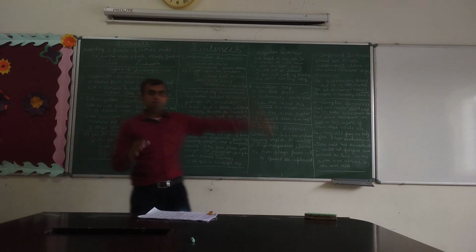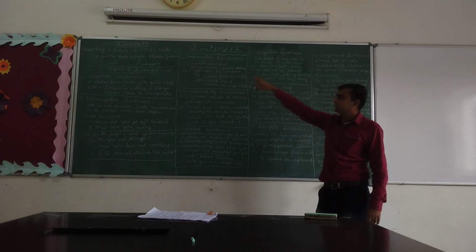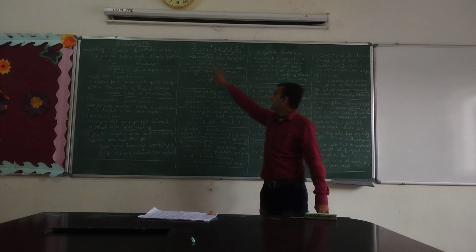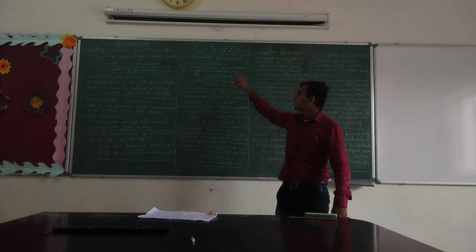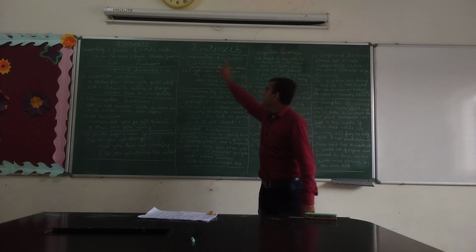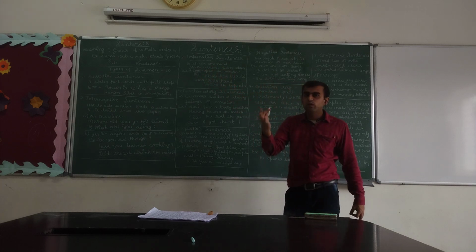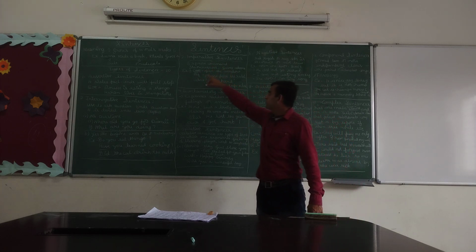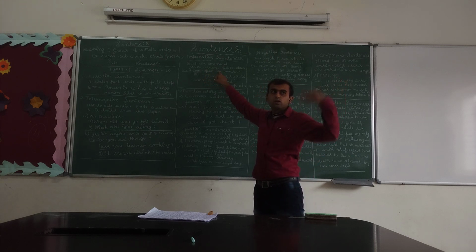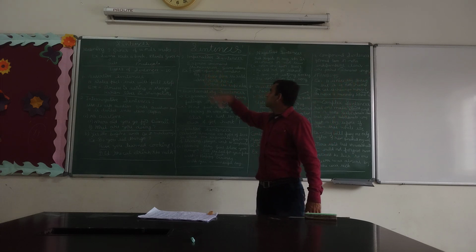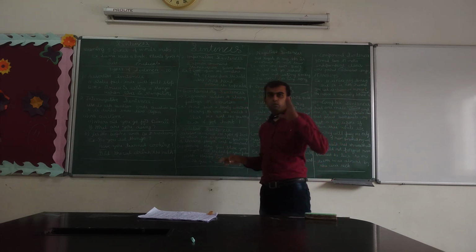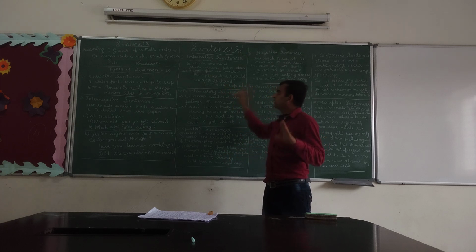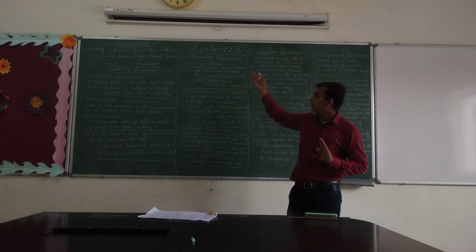Now the third one is the imperative sentence. What is an imperative sentence? In an imperative sentence, one expresses a command, makes a request or gives advice to somebody. Once again, I repeat, in an imperative sentence, one expresses a command, makes a request and gives advice. Example, for a command: open the door, close the window. Request: please pass the salt, or please give me your pencil. Advice: work hard, follow the traffic rules, etc. These are imperative sentences.